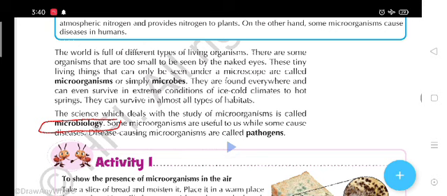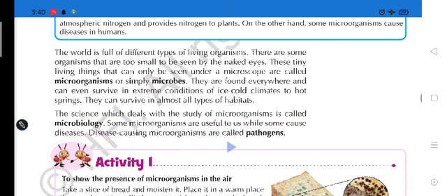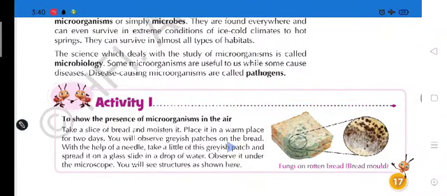Some microorganisms are useful to us while some cause disease. Disease causing microorganisms are called pathogens. Students, if someone asks what you mean by pathogens, you will say disease causing microorganisms, which may be bacteria, fungi, virus, whatever.